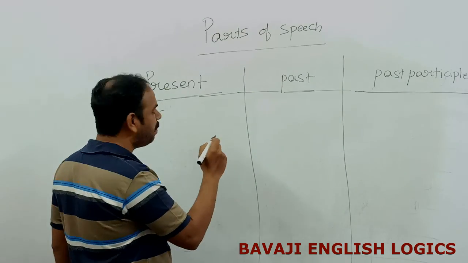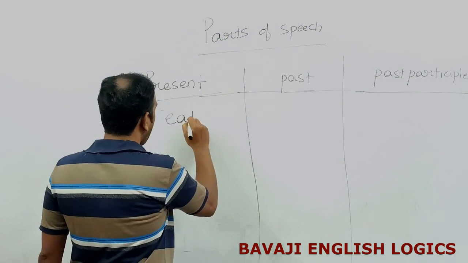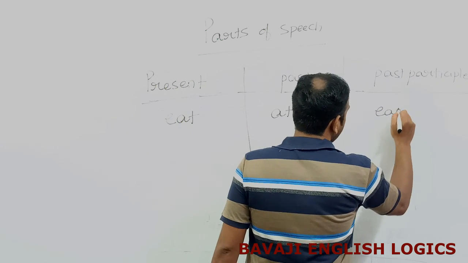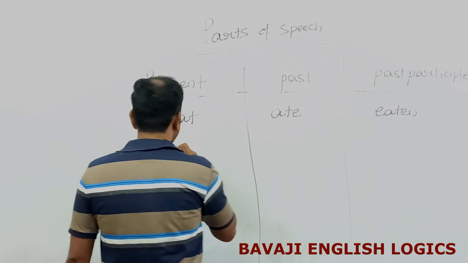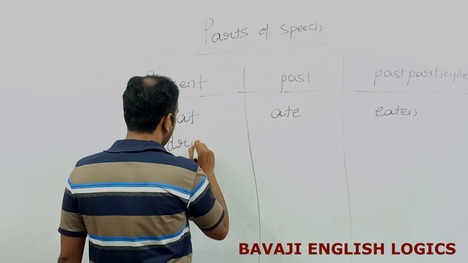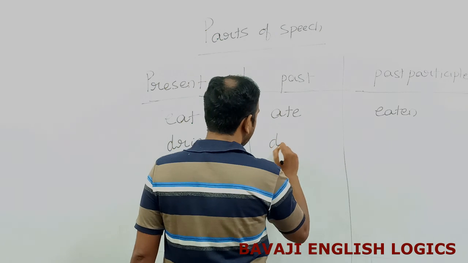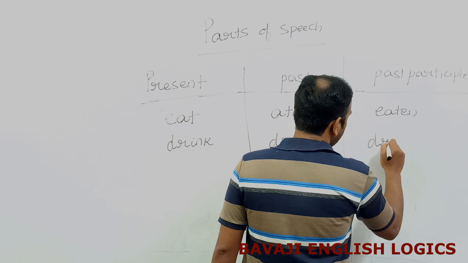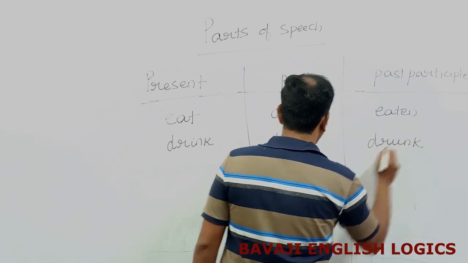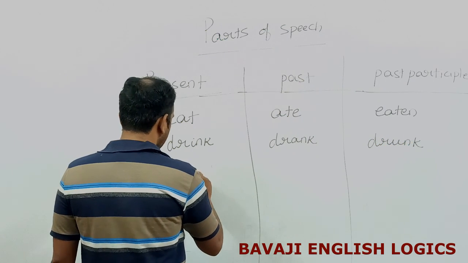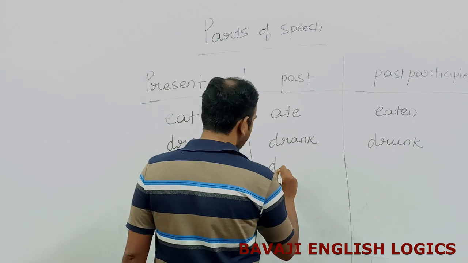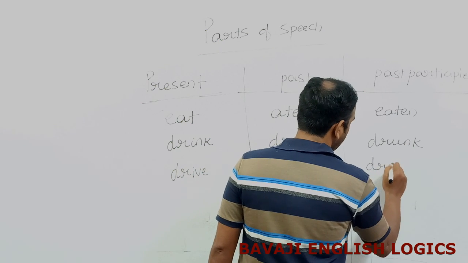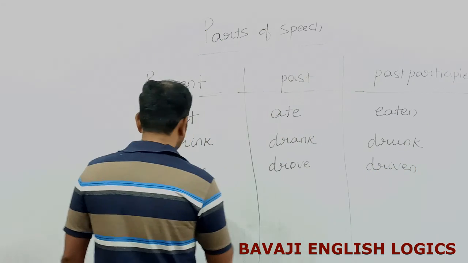We shall take some other main verbs. Eat, ate, eaten. Drink, drank, drunk. Drive, drove, driven.